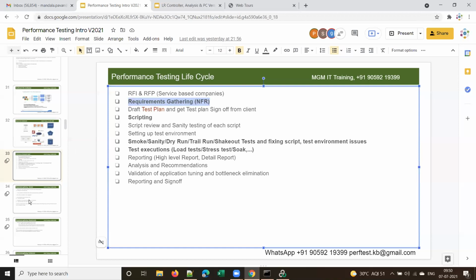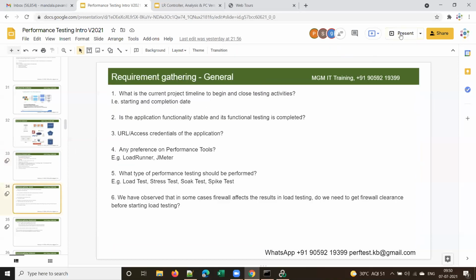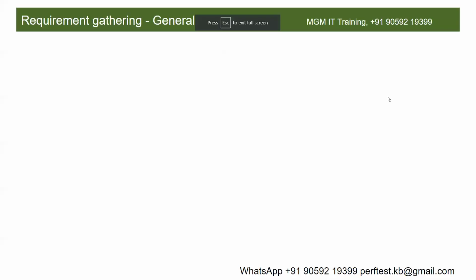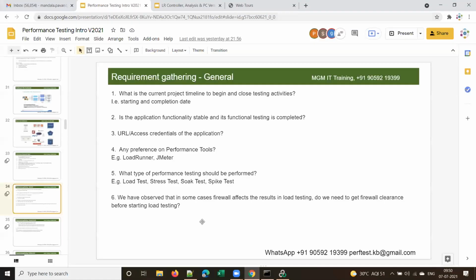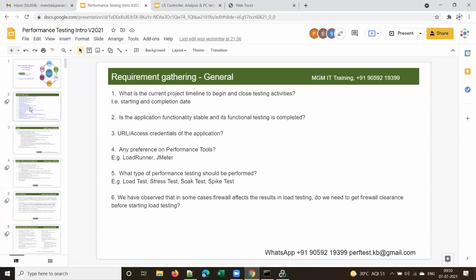Now let's discuss this requirement gathering in detail, right? Let me present this. Requirement gathering can be broadly classified into three types. So I mentioned it here.